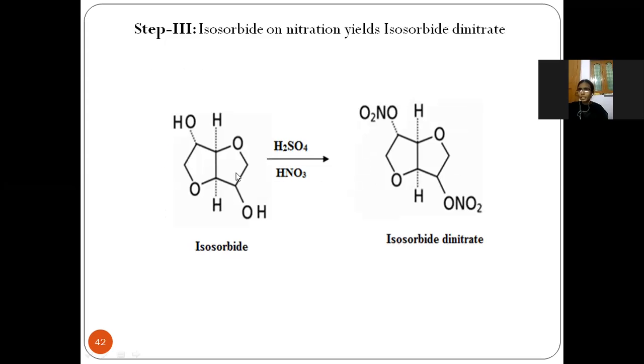The third step is isosorbide in the presence of nitric acid and sulfuric acid, which undergoes nitration. In the second and sixth positions the hydroxyl groups are there. The two hydrogens get eliminated, and in place of the hydrogen, the nitro groups are attached to give isosorbide dinitrate.